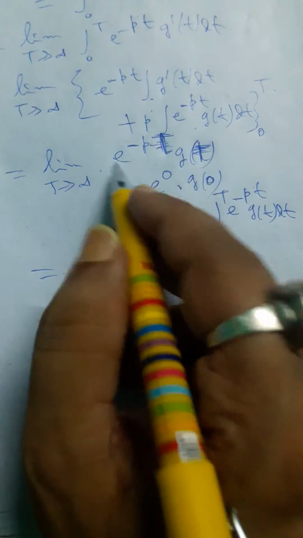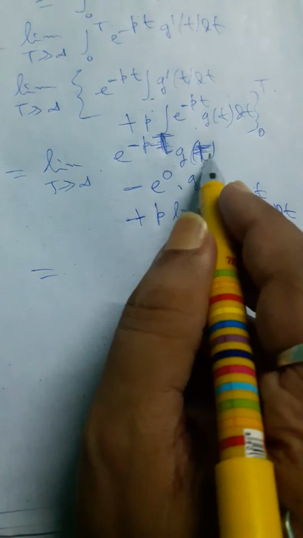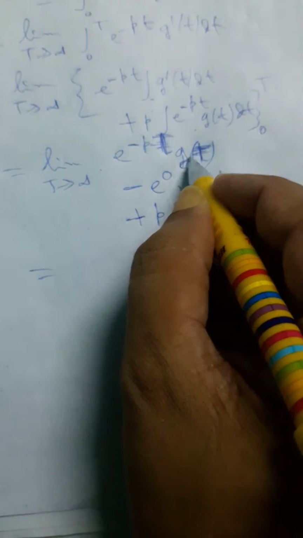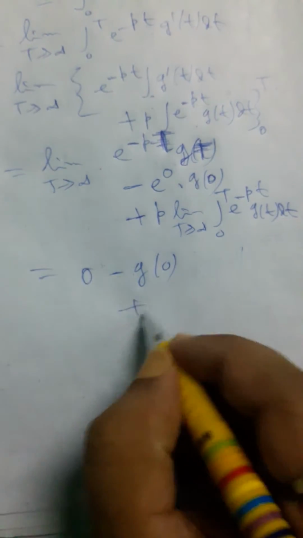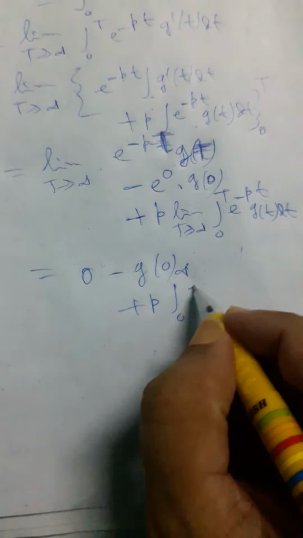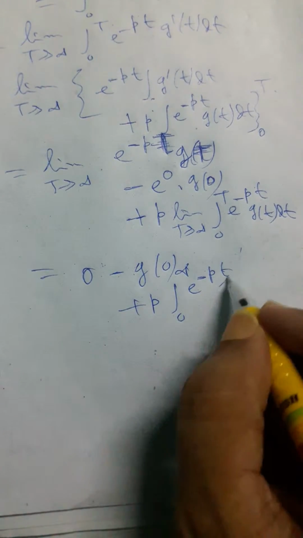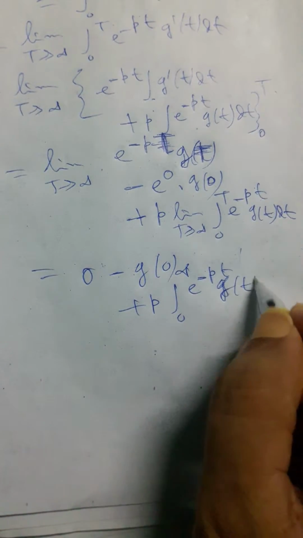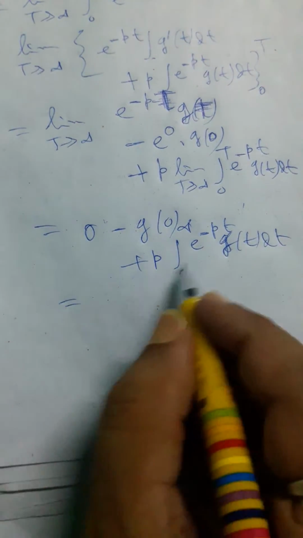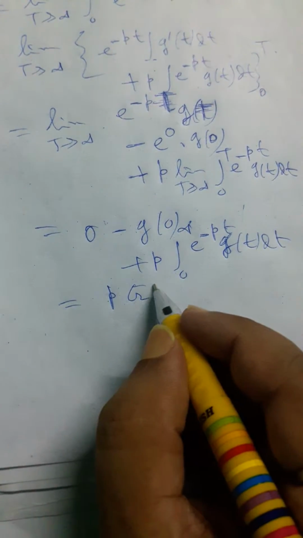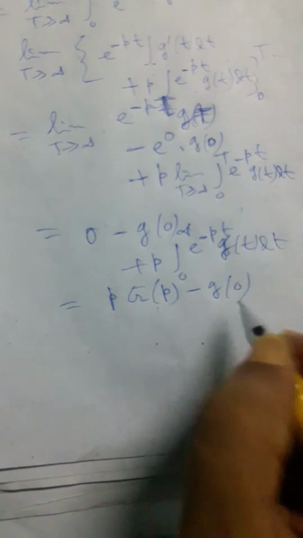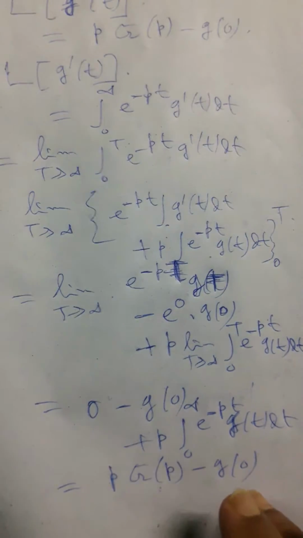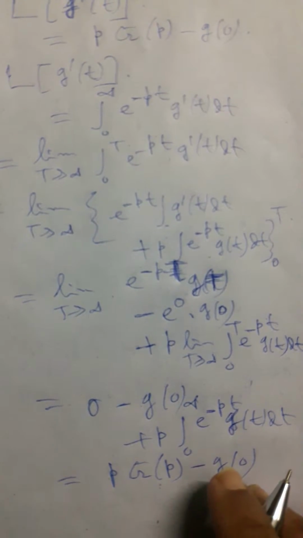It is obviously very clear that e to the power minus infinity tends to 0, so any quantity multiplied by 0 will clearly be 0. And e to the power 0 is 1, so it will be minus g(0) plus p times the integral from 0 to infinity of e to the power minus pt g(t) dt. That will be very clear. It will be the Laplace transform of g(t), that is p G(p) minus g(0). So we can prove this theorem by the general method, and we left out all analytical treatments.